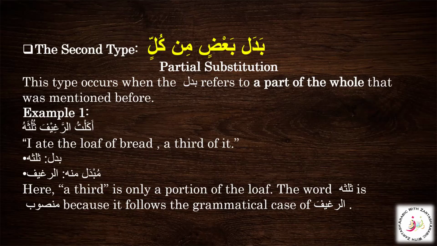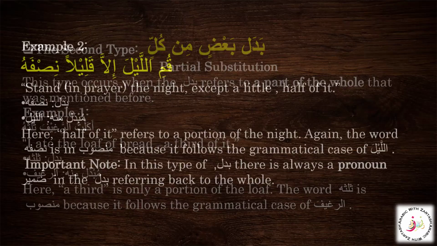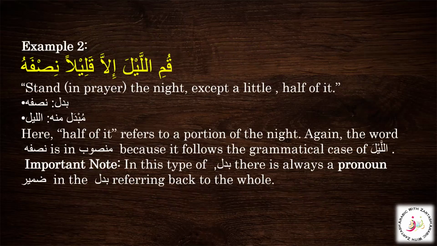Here you can see both are following the same irab. So this is Badal Baad Min Kul, just the partial substitution. Here you can say the third of it refers to a portion, just the portion, and not the complete one, and that is why we are calling this badal baad min kul. You can see another example. Kumil layla illa kalilan nisfahu. Stand in prayer the night except a little, half of it. So nisfahu, you can see here the badal is nisfahu and mubdal minhu,